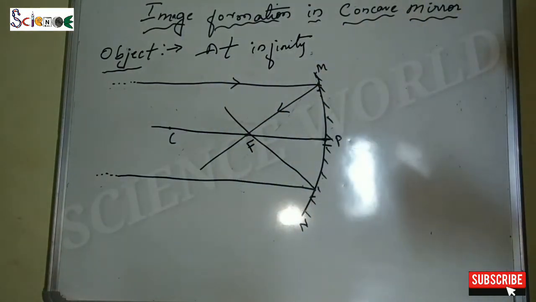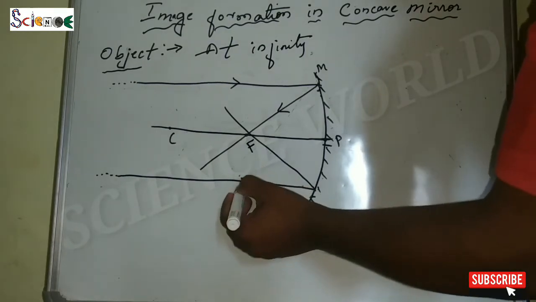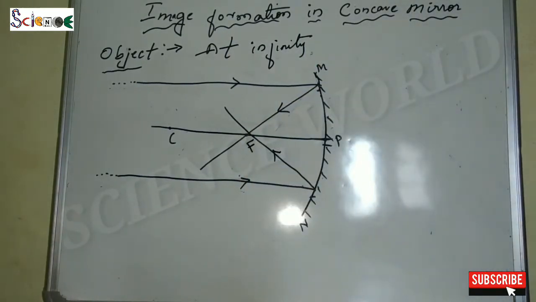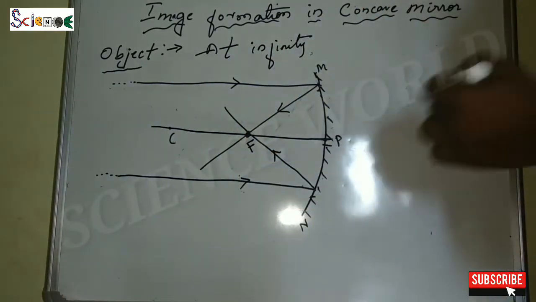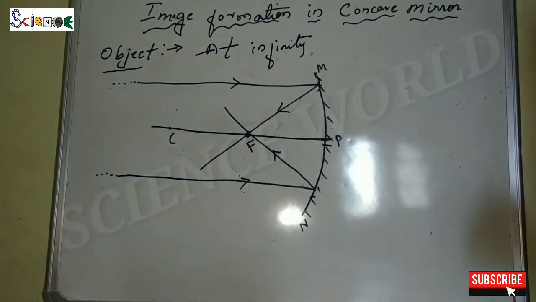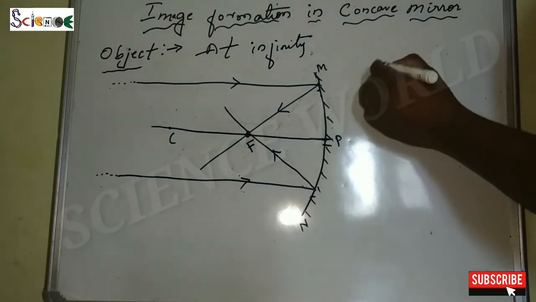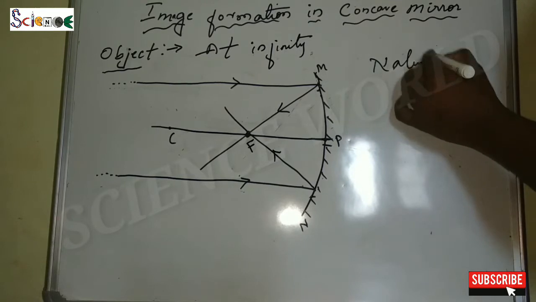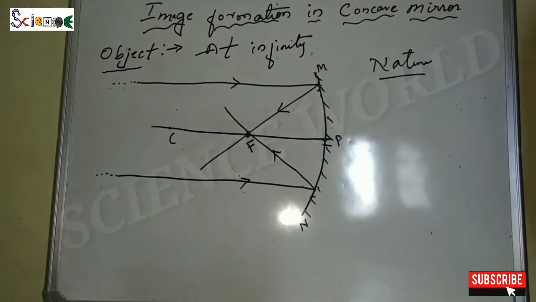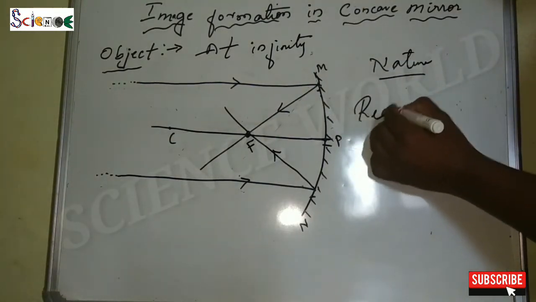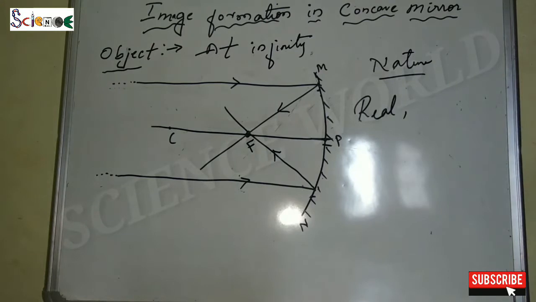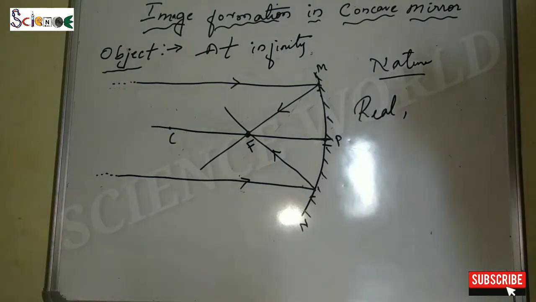So where the two reflected rays cross, here the two reflected rays are crossing on the focus, so the image will form here. Now let us see the nature. Whether it is real or virtual, it is on the left side, so it is the real one, and whether it is inverted or erect, it is inverted.